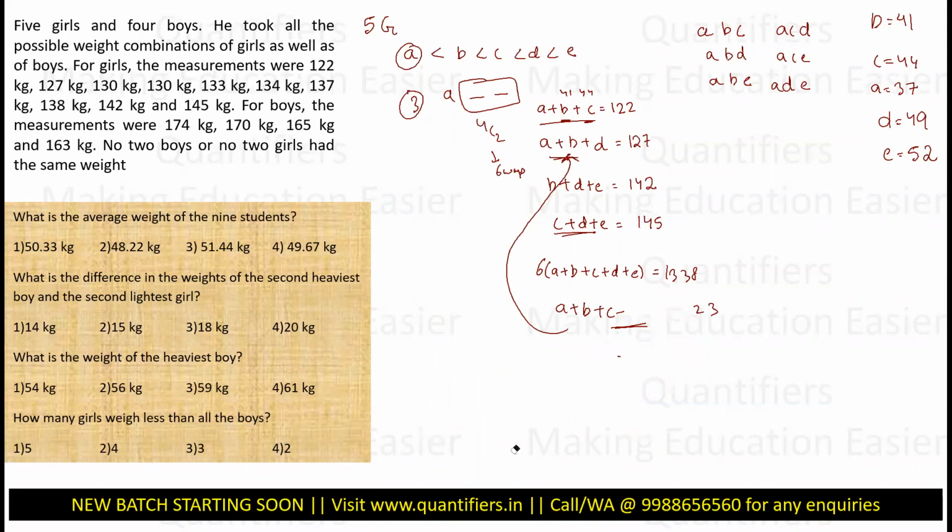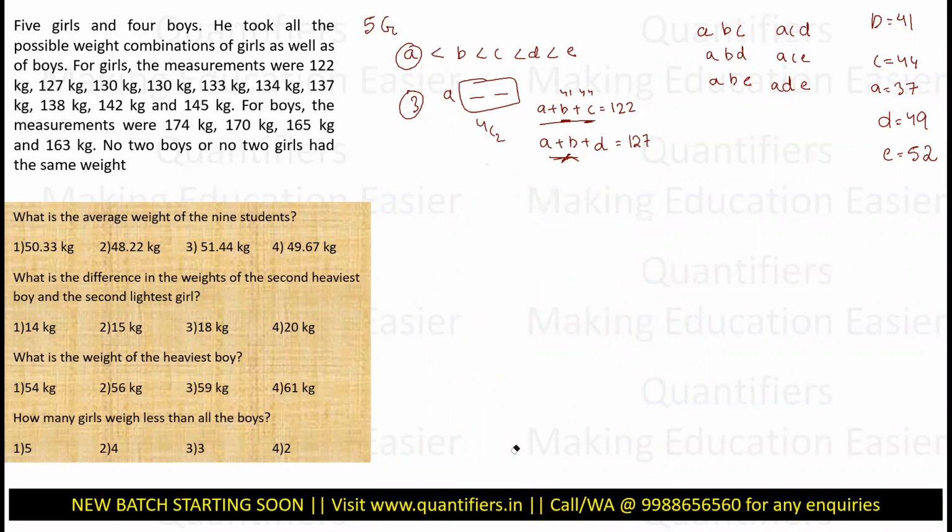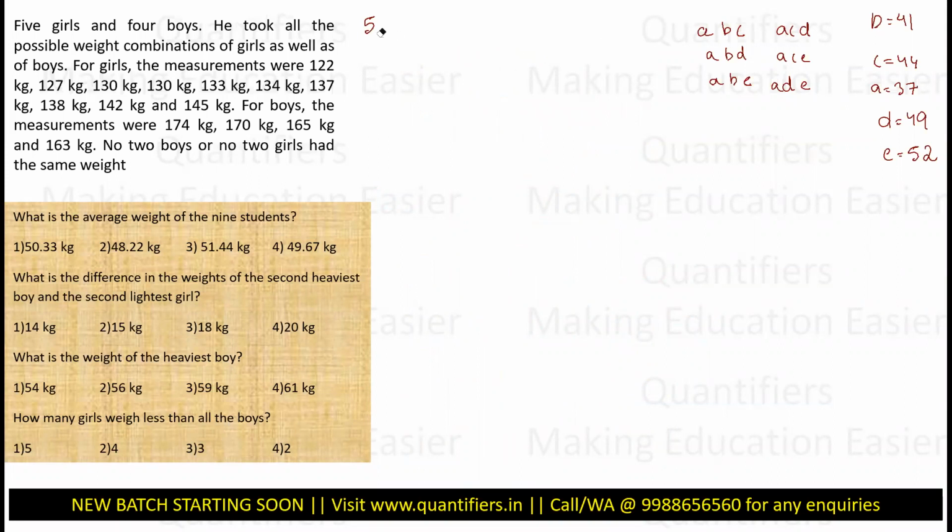I am not in any kind of haste to reach the answers. Let me calculate everything so that I can now solve it. Now I know that the five weights of the boys are in this, and five weights of girls are in this. A, B, C, D, E are in this. I am least concerned about their names. I don't have the names.